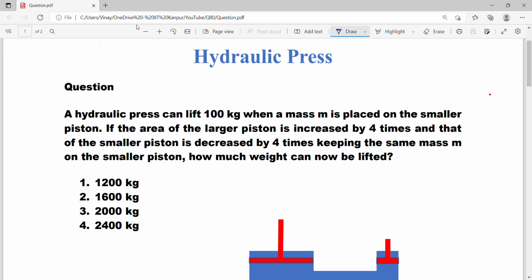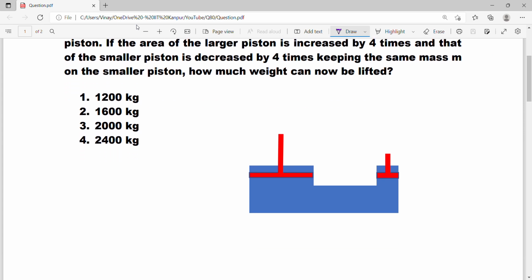This is based on hydraulic press. Let me just explain what hydraulic press is. A hydraulic press is based on Pascal's law, right? So what does Pascal's law state?